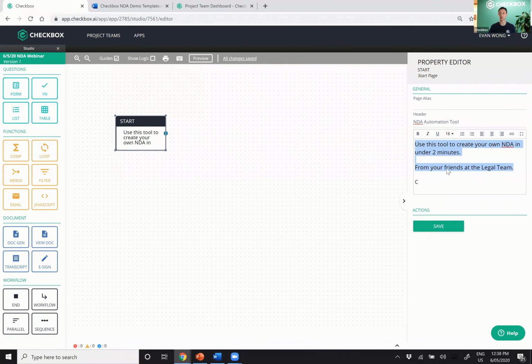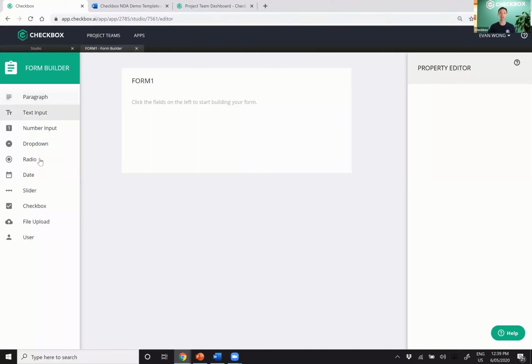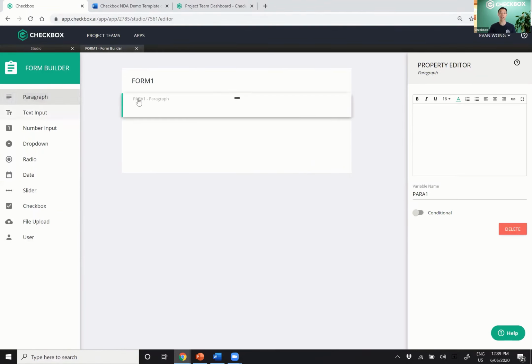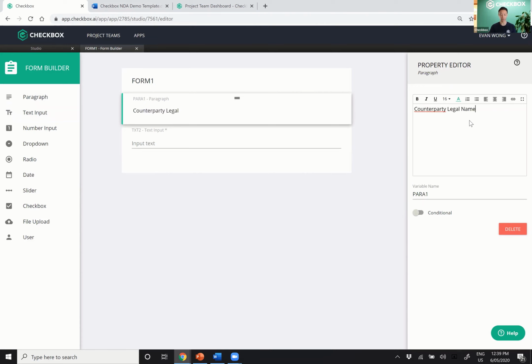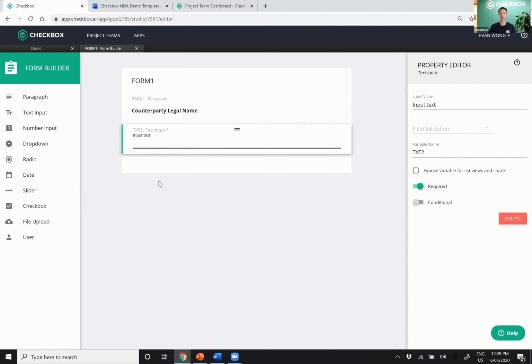I'm going to drag in a form, and in this form, I want to capture the information about the counterparty. So maybe I'll call this the counterparty information. And I'll open up the form builder. You can see there are all these different elements that I can introduce, but I just want to capture the basic information that I need from the document. So here, one of the key things that I want to capture is the counterparty legal name. I want to know their legal name. I'm going to bold it as well, just so I can see it a bit better. I'm going to give them a text field to input their legal name.